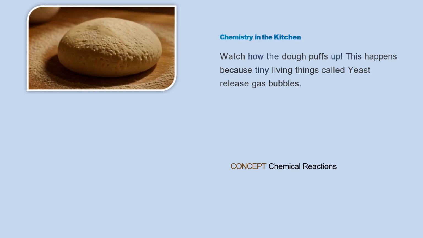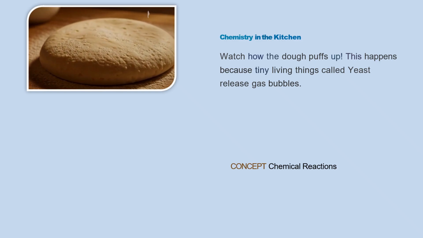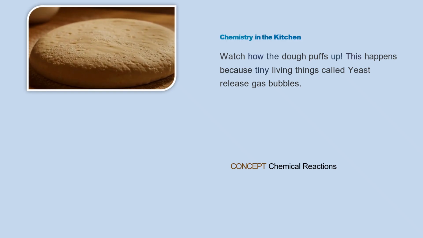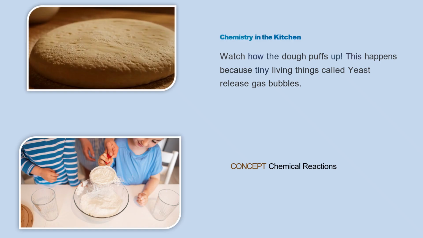In the dough, we add a small living thing called yeast. It is so small that we cannot see it, but it is alive. When yeast gets sugar and water, it becomes active. Yeast also releases a gas that is known as carbon dioxide, CO2. This gas gets trapped inside the dough. As more gas is released, the dough puffs up and becomes soft. So every time chapati dough rises, bread becomes soft or cake becomes fluffy, chemistry is happening in your kitchen.